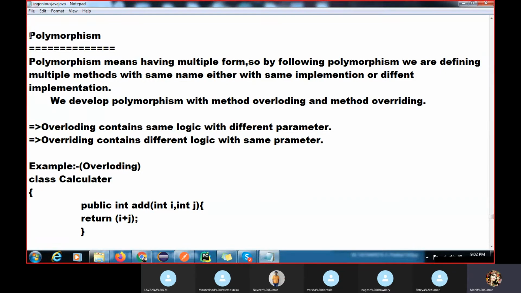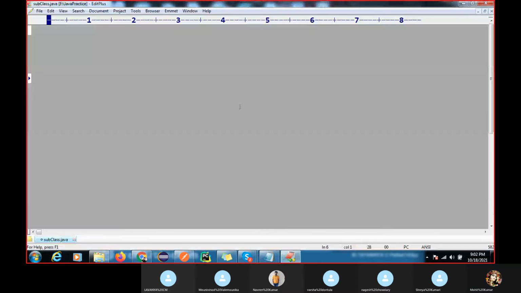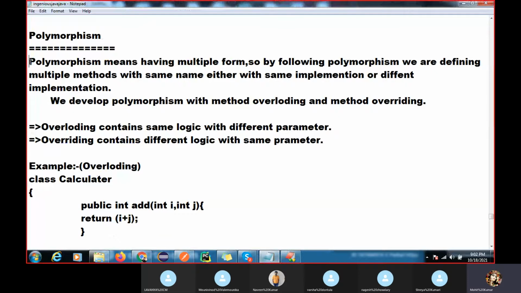I was discussing a new concept. I have already discussed what polymorphism is, but now we can see how it works. In theory, polymorphism means having multiple forms. By following polymorphism, we define multiple methods with the same name, either with the same implementation or a different implementation.